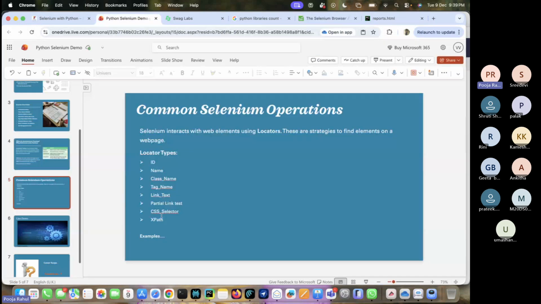Okay, after that, XPath and CSS selector. This is a big topic. These two are very important in Selenium. How do we use them? We are going to discuss that in later sessions.